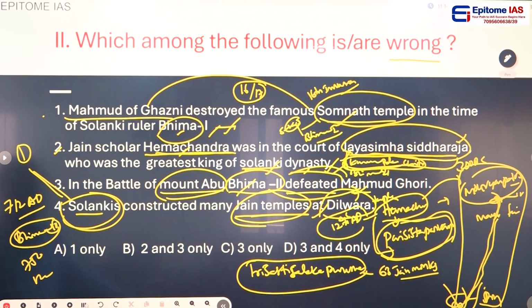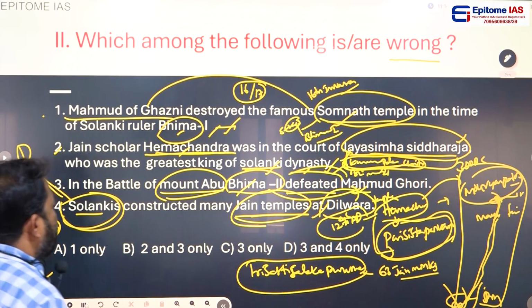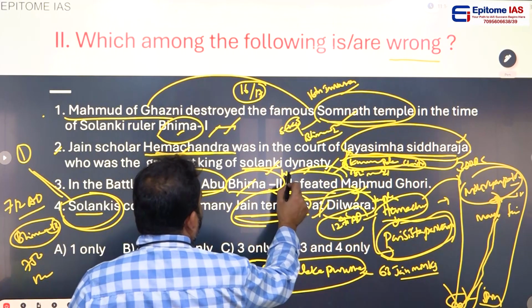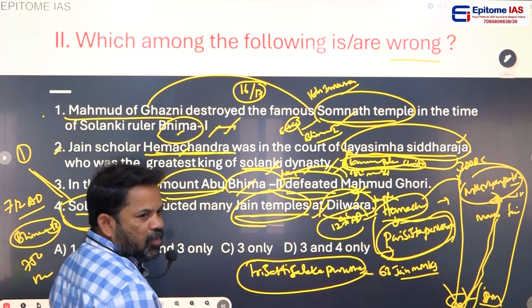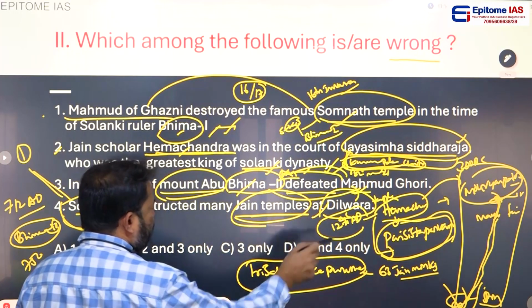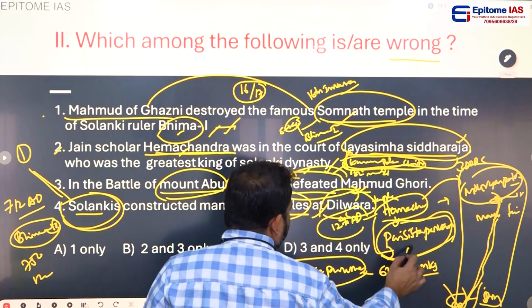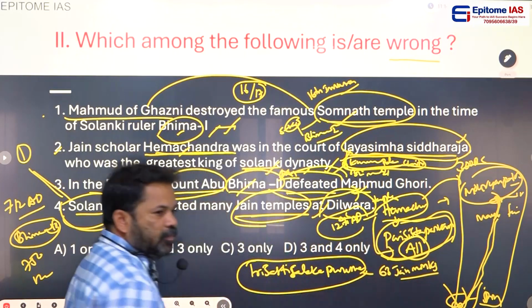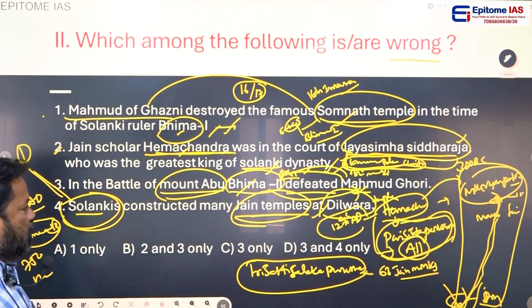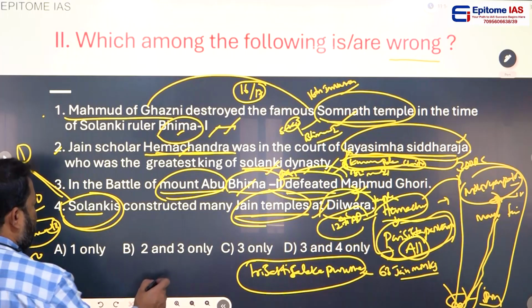Right. Solankis constructed many Jain temples. Yes. Bhima II defeated Muhammad Ghori, that is right. Suppose Bhima II was defeated by Muhammad Ghori, that would be wrong. So there is no wrong option. All are right. The answer is none.